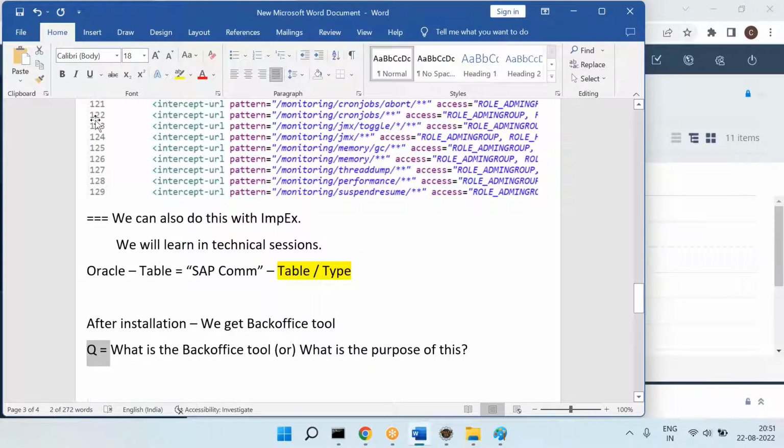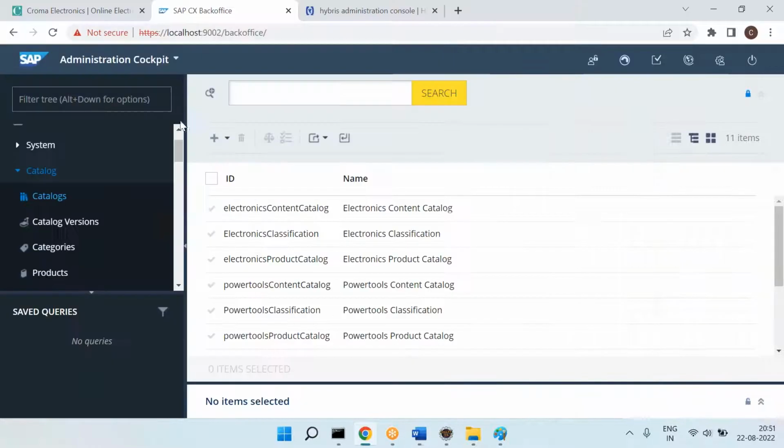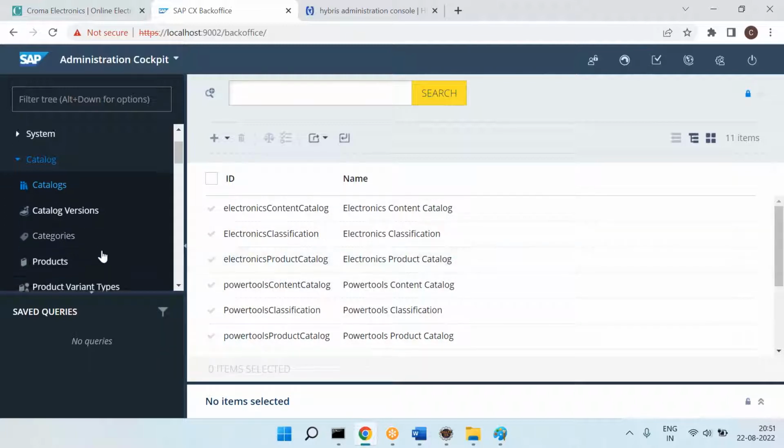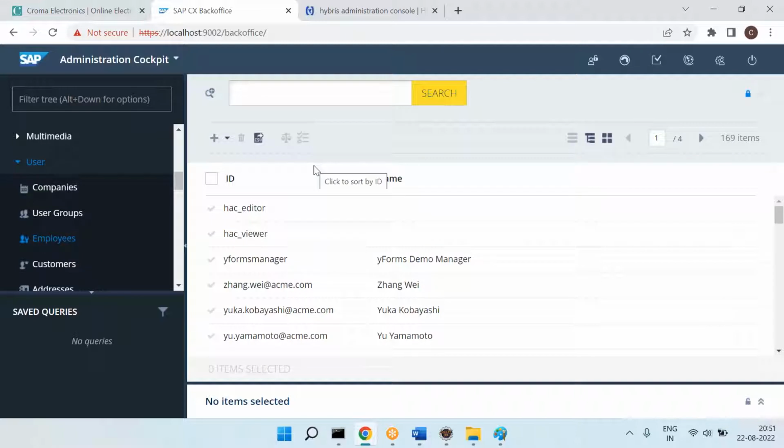What is the back office tool, or what is the purpose of this? Can you please observe this one? Once I come to the back office, I click on this. This is the node, this is the subnode. I click on the subnode. Then what is it doing? It is connecting to the catalog table and displaying the catalogs in that table. For easy understanding, let me go to the users, and there is employees. So this is the subnode. I click on the subnode. What is it doing? It is connecting to the employees table, getting all the employees and displaying them here.